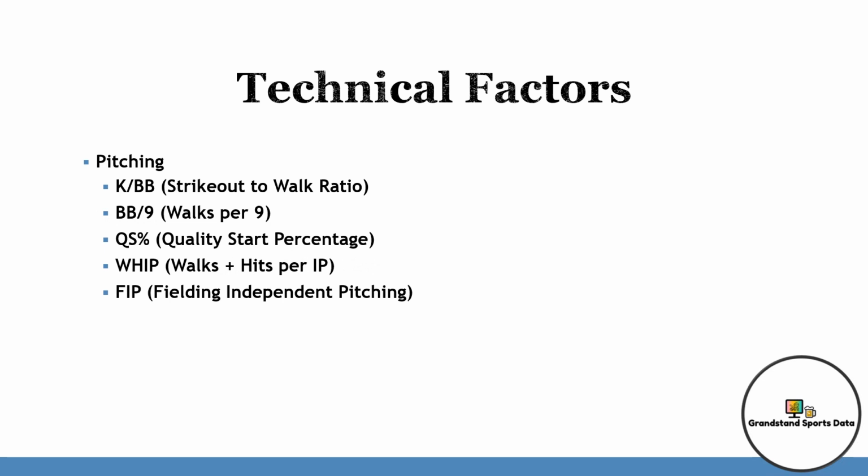So let's continue with some pitching technical factors. Starting pitchers are the most dominant factor in any baseball game's outcome, and odds makers rely heavily on their recent performance to set the odds of any game. Strikeouts to walk ratio is the first one, and it's a measure of how many strikeouts a pitcher has compared to how many walks they have given up. It is important for handicapping baseball because it is a good indication of how well a pitcher can control the strike zone and minimize walks, which also lead to runs.